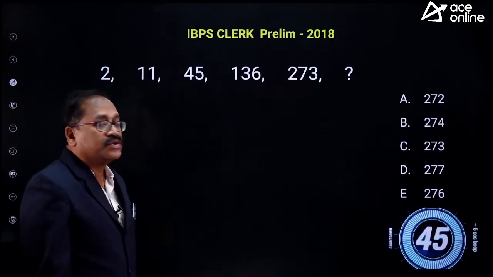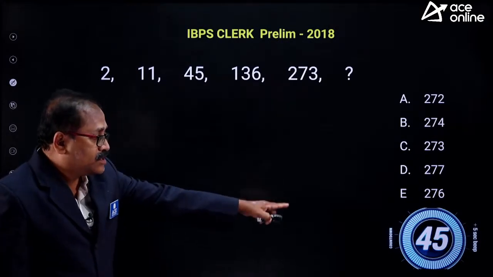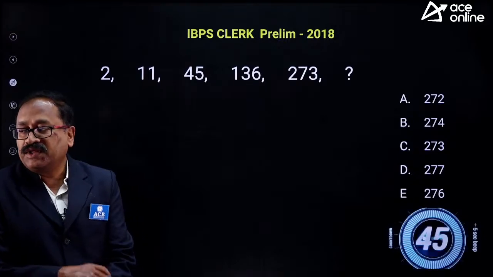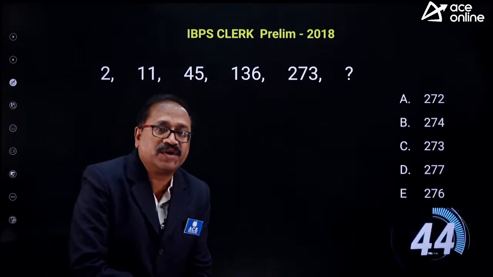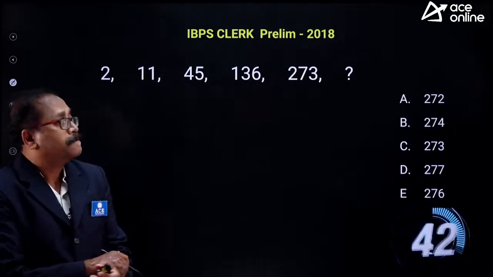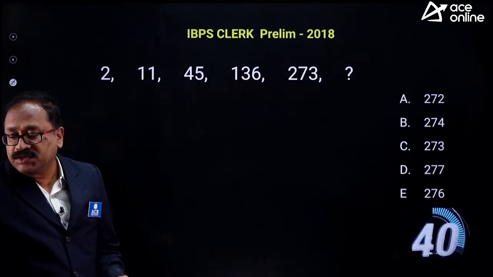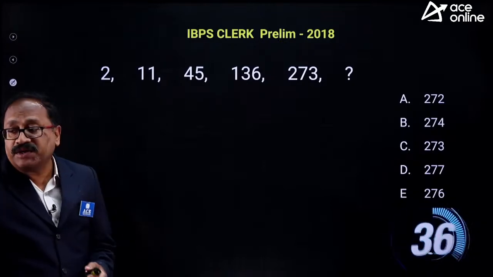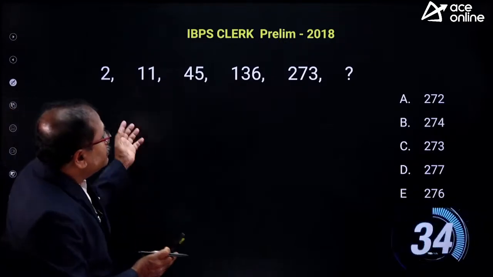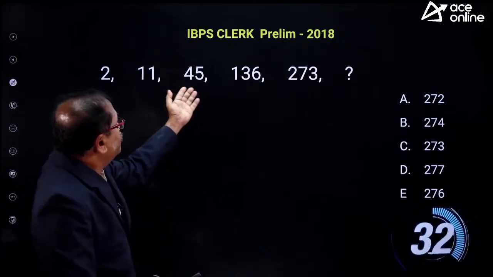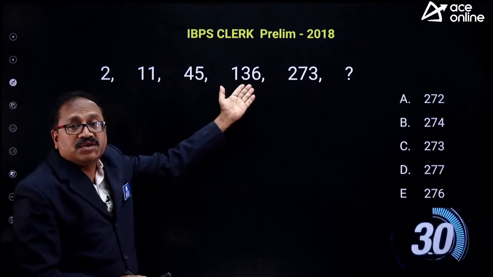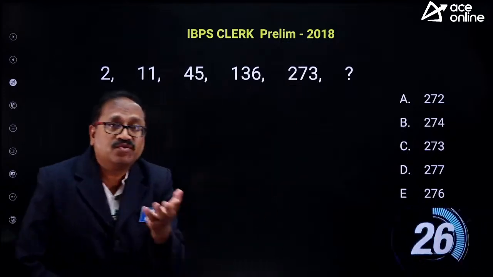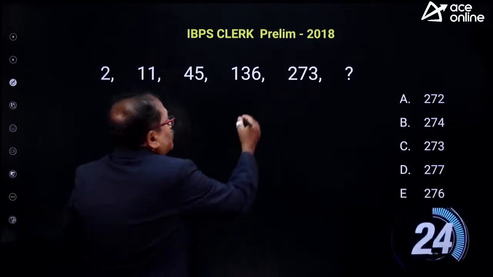Chaliye, this is the next question and your time starts now. Answer it. And after that, we will discuss couple of arithmetic questions. Okay. Now, see the tone of the question. You will be able to understand what is the tone of the questions. So, the way the numbers are increasing, 45, can I see that it could be closer to 3 times? It looks like multiplication. It is closer to 2 times.